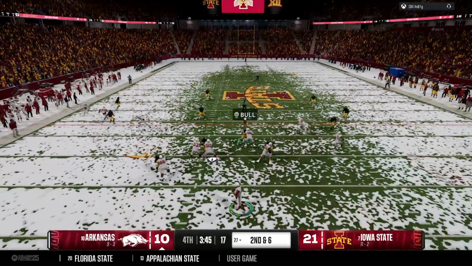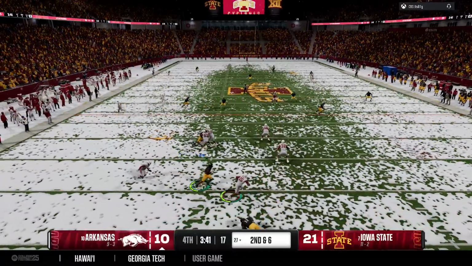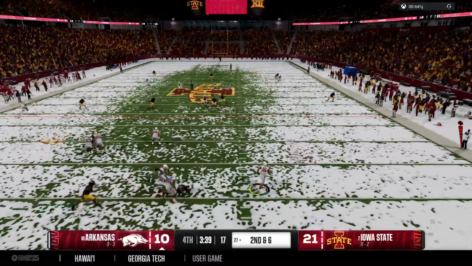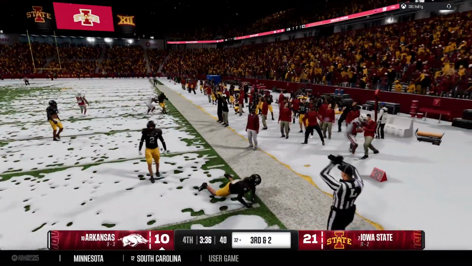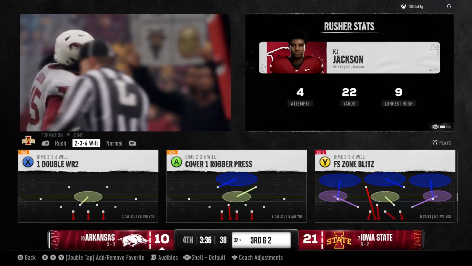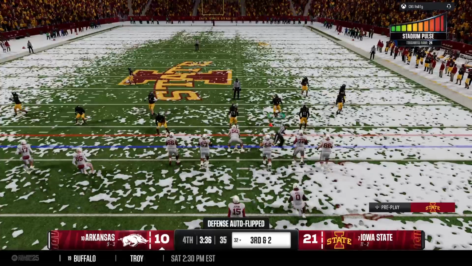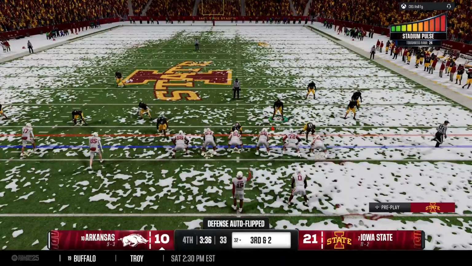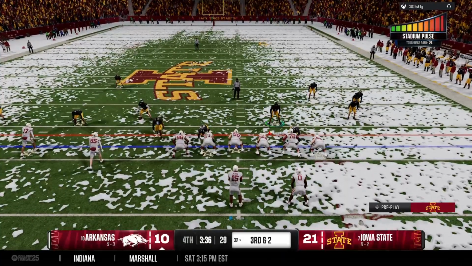Dropping back, it's Jackson. The pass rush closing in. Scrambles out of bounds to avoid contact. He's going to be short of the marker. Good awareness here by this defense, keeping their eyes on the quarterback, knowing that he's a potential threat. That time, before he could get out, they keep him to a short gain.